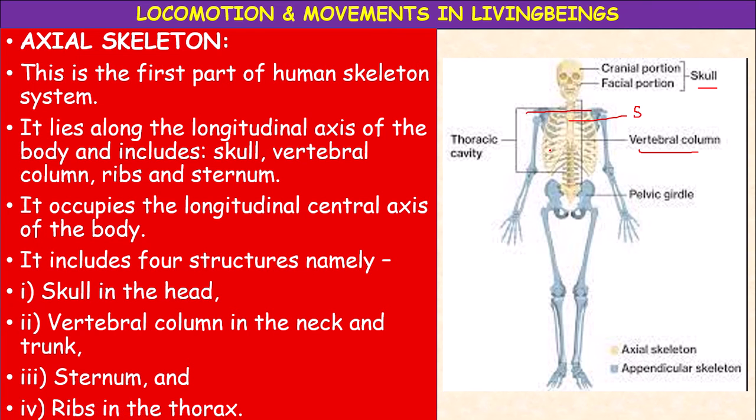This region is the thorax, this is the neck, and the remaining part from here down is the abdominal region. The total body is divided into 2 cavities, upper thoracic cavity and lower abdominal cavity. In these cavities the different organs are arranged in their respective positions. So, the axial skeleton consists of 4 parts: skull, vertebral column, sternum and ribs.